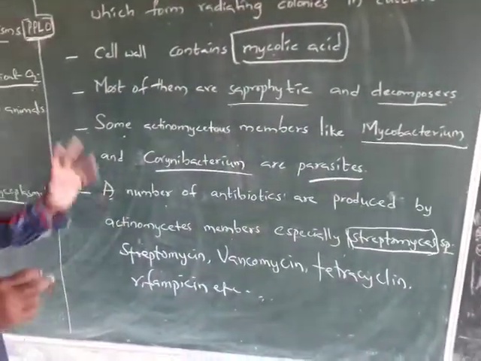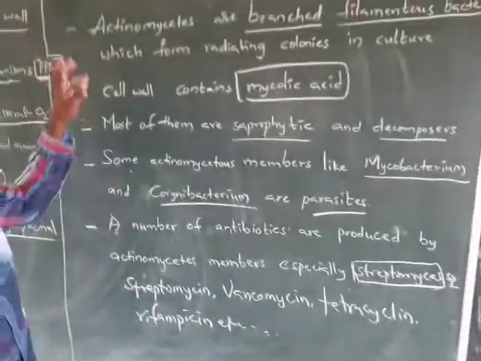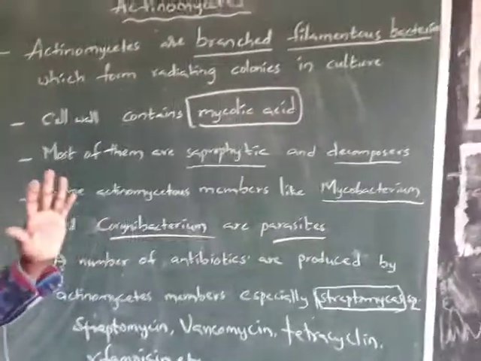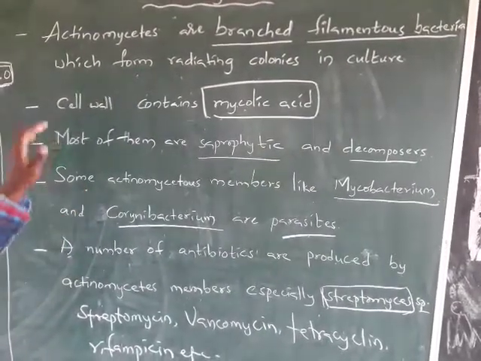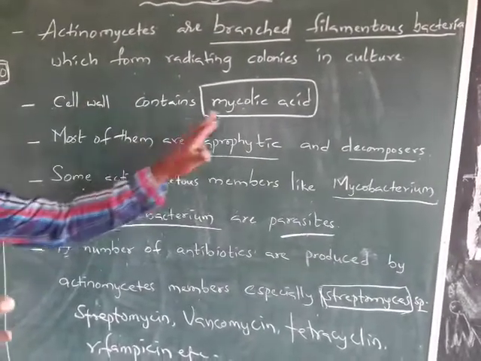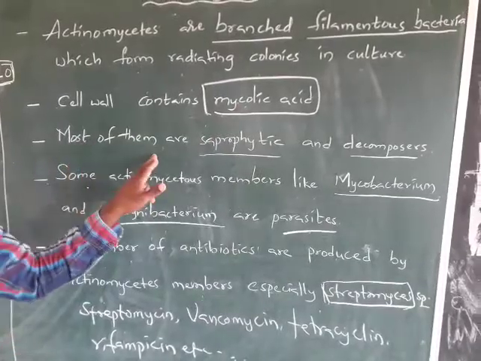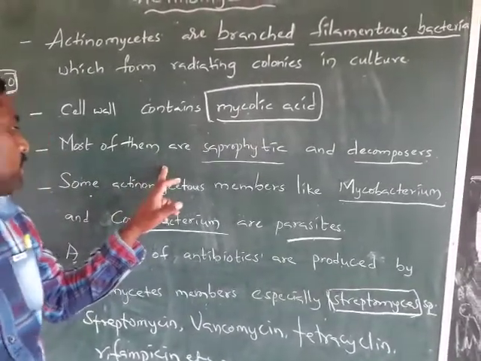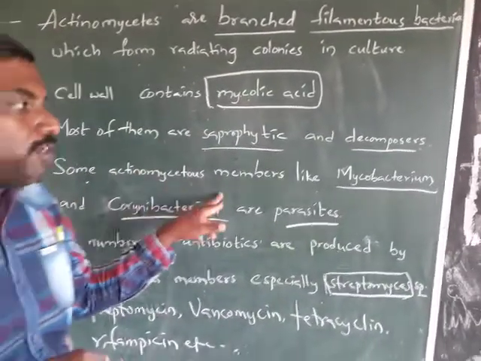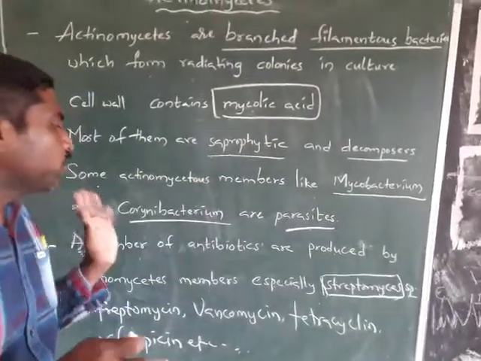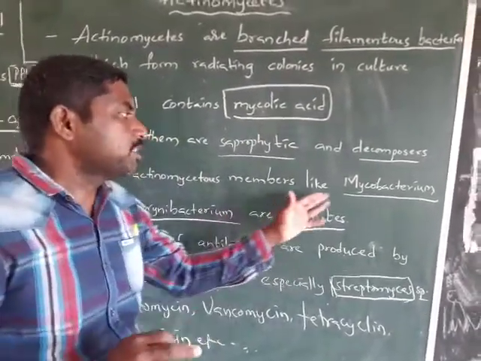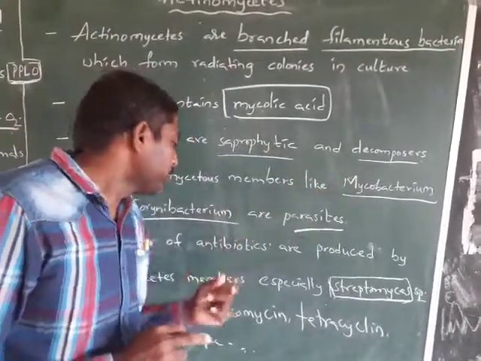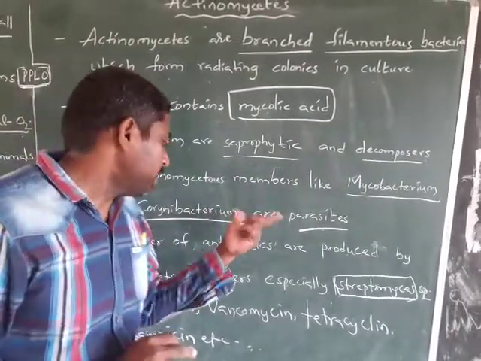Once again, let us recall the actinomycetes characters. Actinomycetes are branched filamentous bacteria which form radial colonies in culture, and the cell wall contains mycolic acid. Most are saprophytic and decomposers. Some members are Mycobacterium and Corynebacterium, the two main parasites. Mycobacterium causes TB and Corynebacterium causes diphtheria.